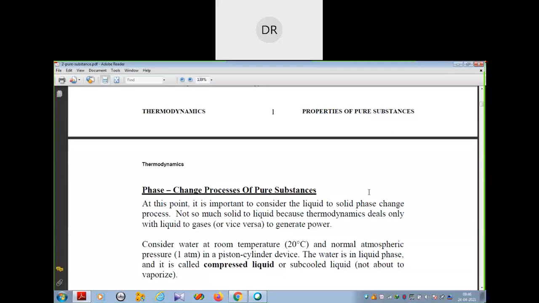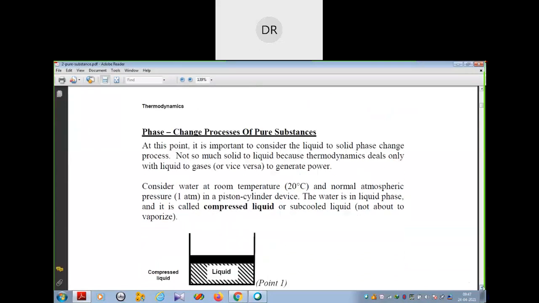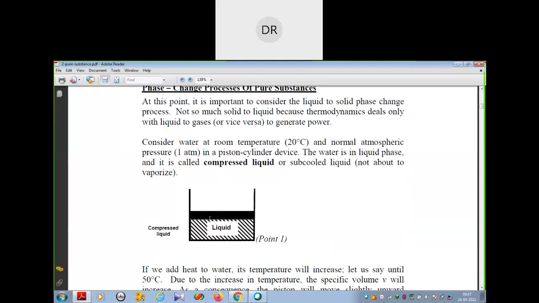Now what will be the condition of the water? The water will be in the liquid phase and it is called compressed liquid, or you can say subcooled liquid. That means it is not about to vaporize. So you see this figure, this is the compressed liquid.